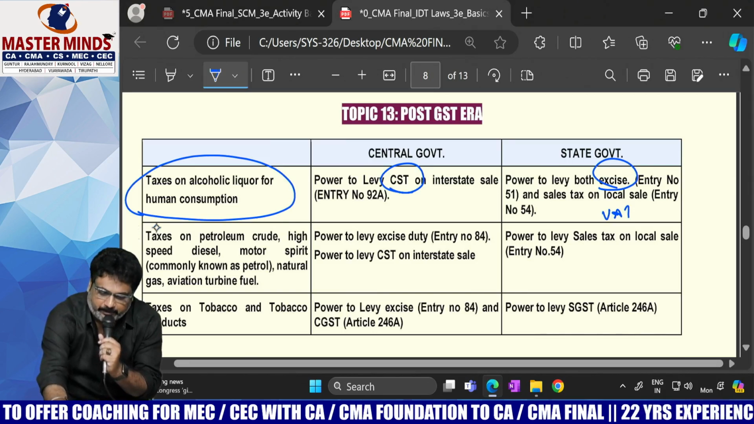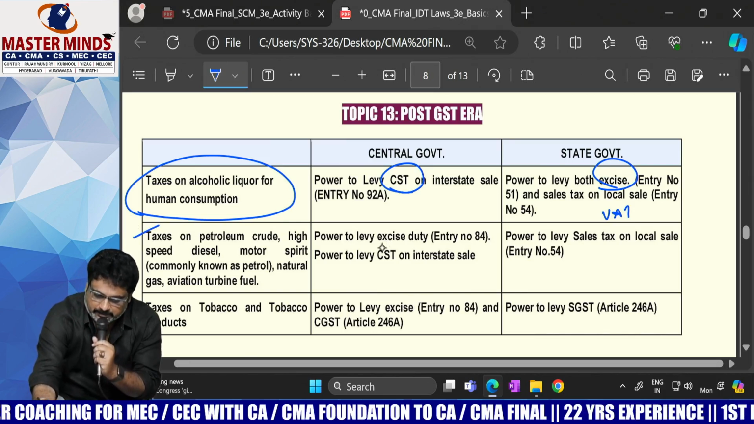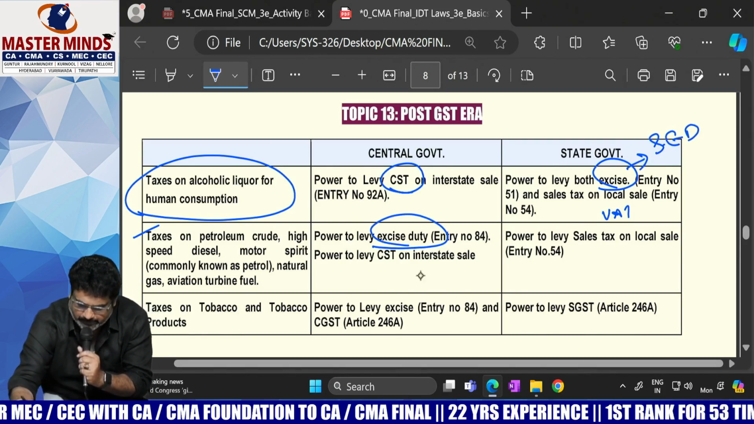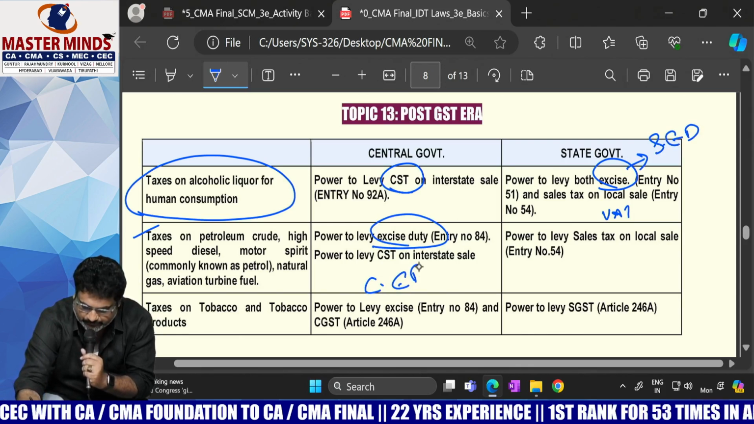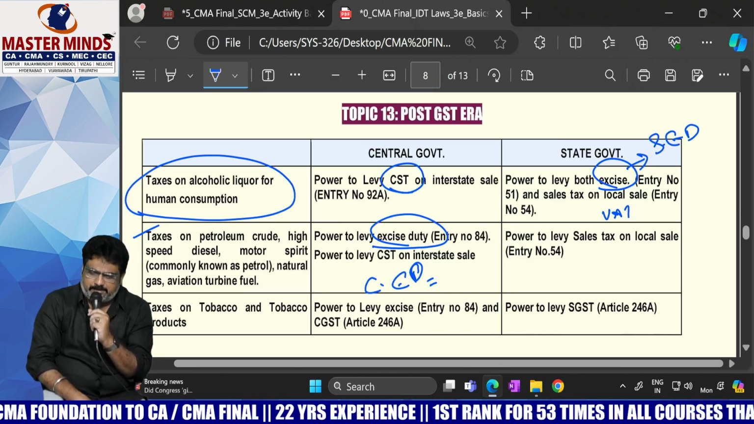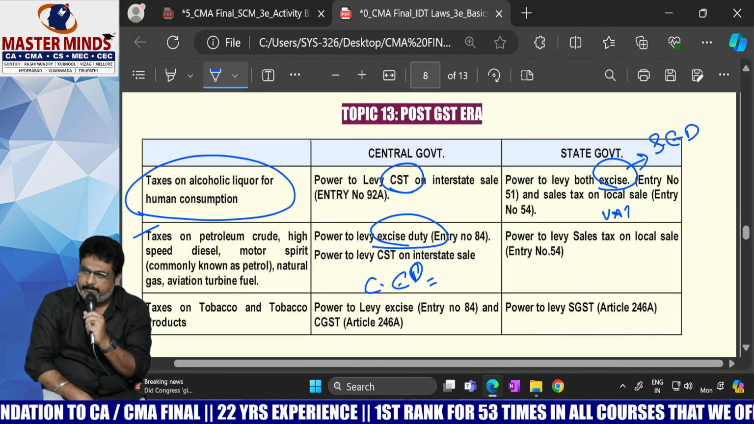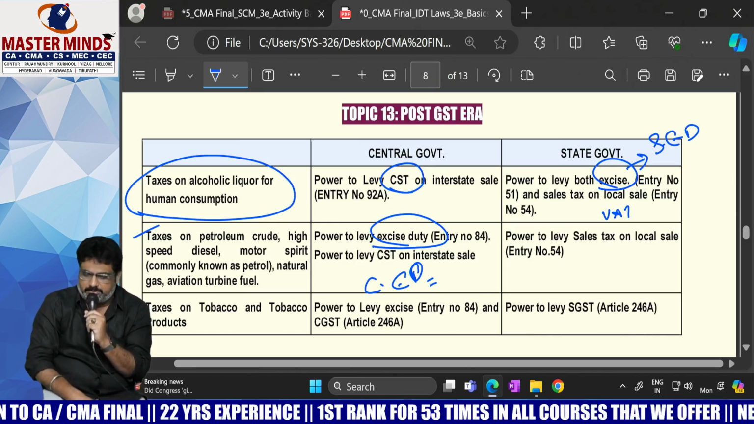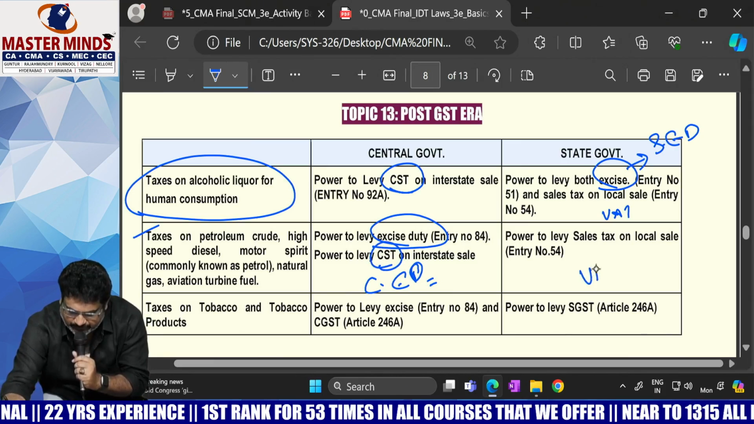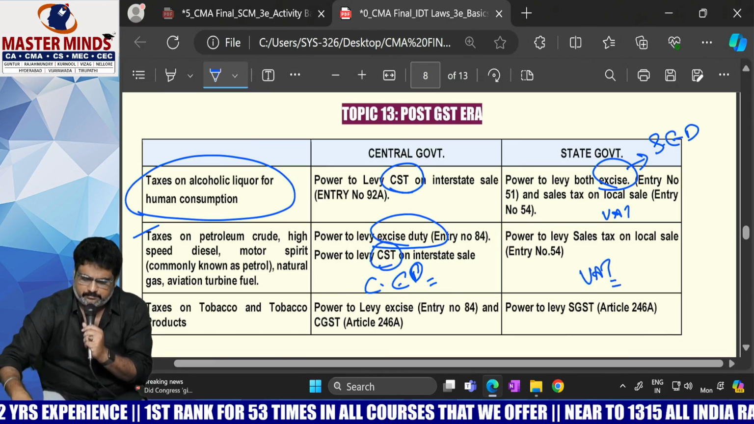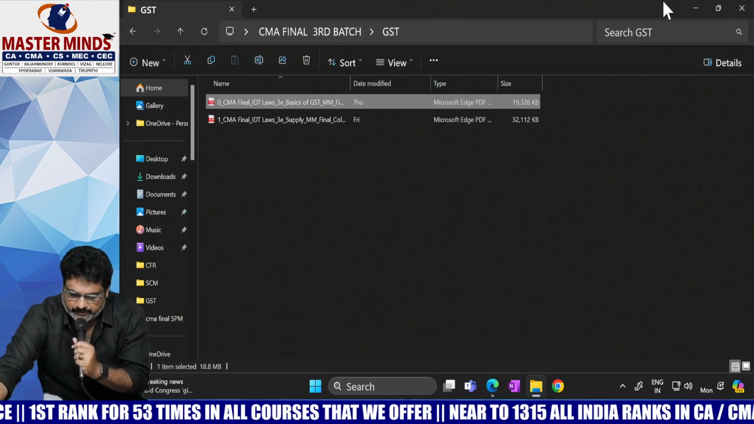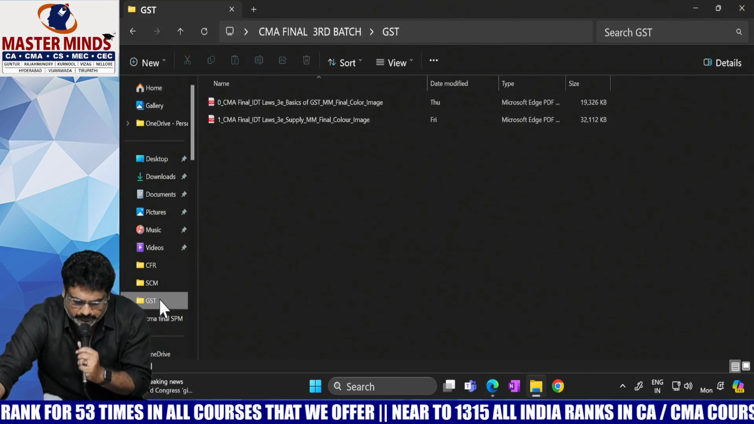Next one, petroleum. Petroleum also same, na? Central excise. Here one thing you should remember, this is state excise duty and this is central excise duty. Both are different ones. So on the liquor, state excise duty will be levied, and on the petrol, central excise duty was there, and central excise duty, CST, VAT. Okay, and for this, I will do one thing. Just wait a minute. I will show you the chart for this.